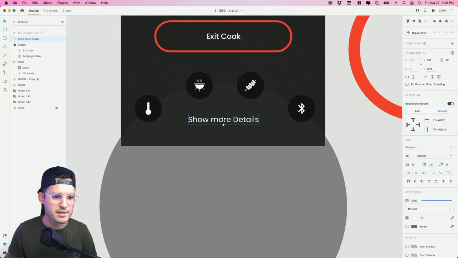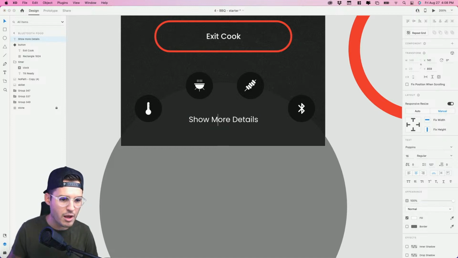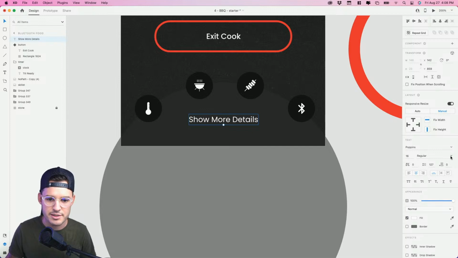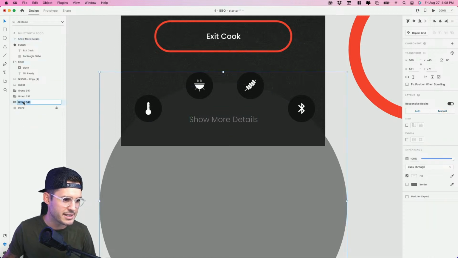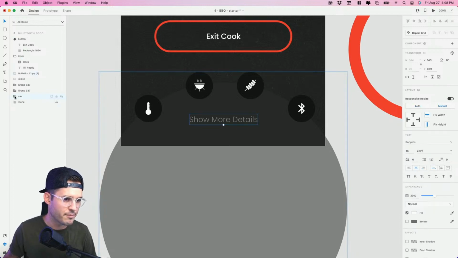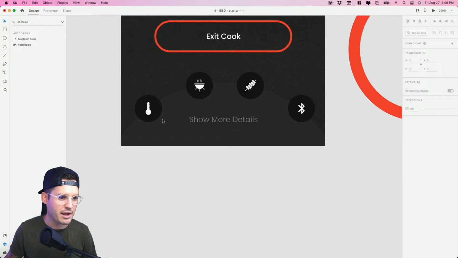Show more details, right? If we wanted to, maybe we could pull up and get some interesting interactions there. We're not gonna focus on that today, but it's there for us later if we wanted to experiment a little bit, okay? So let's drop this inside of, where do we have our navigation? It's this thing, nav. Let's put that there and drop it inside of there. Beautiful. And we'll lock that thing back up again.